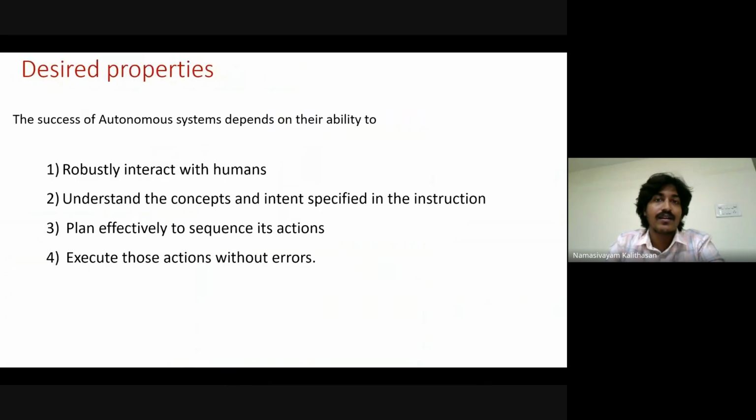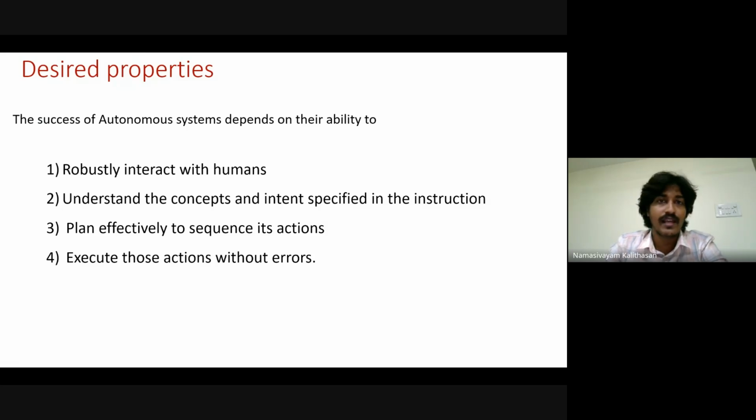So when robots enter human space, what are the desired properties that a robot should have to interact safely with humans? First of all, it should be able to understand human intent, the concepts and intent specified in the instruction. It should be able to identify the objects around it and the state of the world. It should be able to plan effectively to sequence its actions, and then execute the actions without errors.